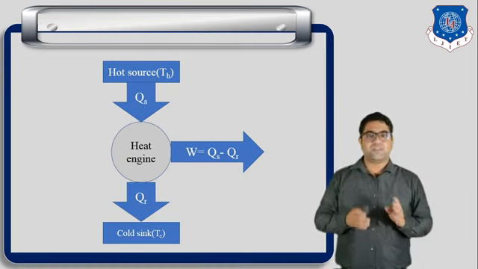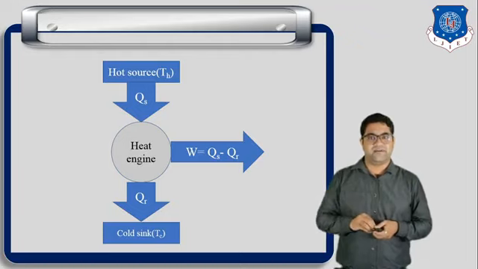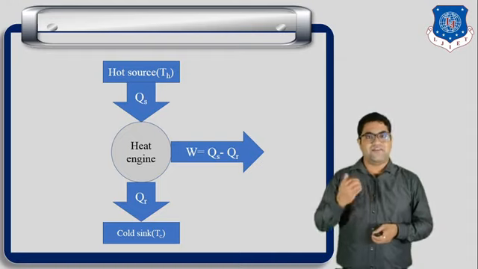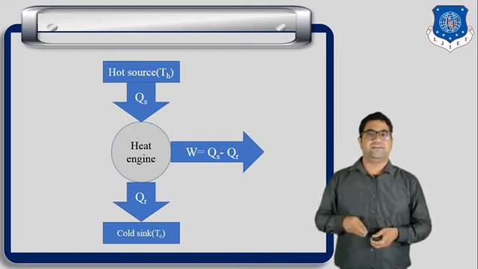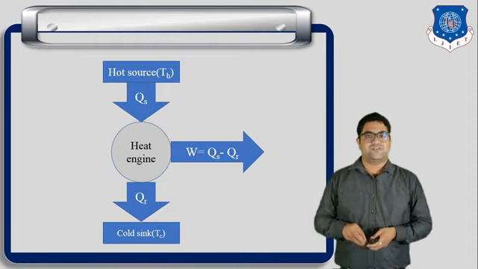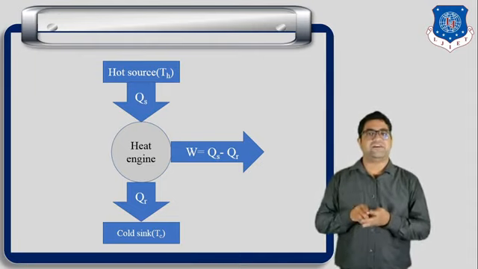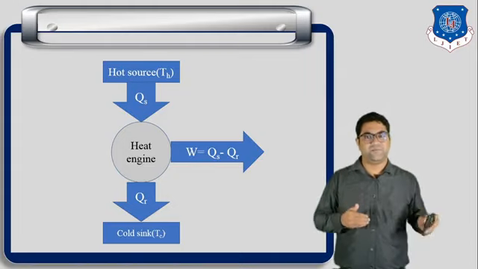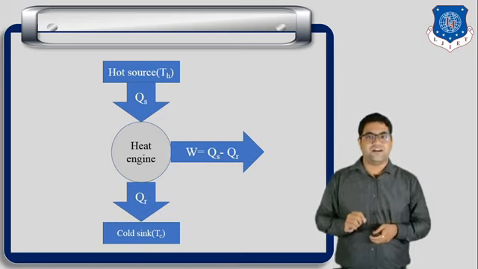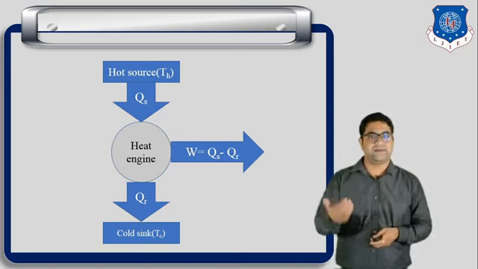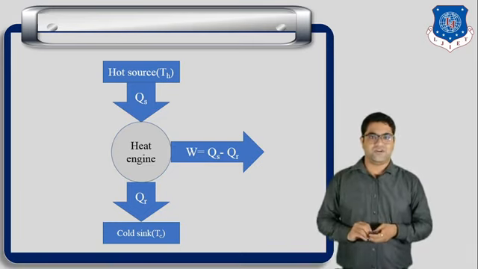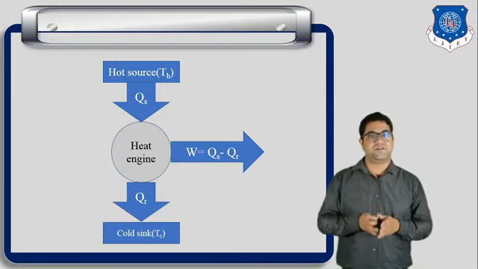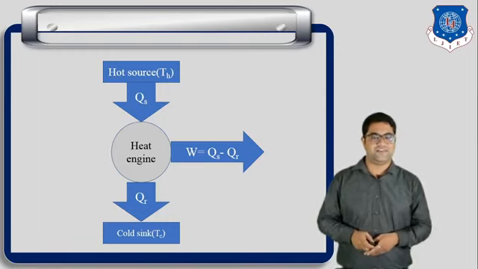Now what happens here? If we take one example, if the source is supplying 100 kilojoule of heat to the heat engine, then 20 kilojoule of heat goes to the atmosphere. So the remaining 80 kilojoule of heat will be converted into mechanical work. So 100 minus 20 is equal to 80. Here we can write work done W is equal to heat supplied minus heat rejected. That much amount of work will be done by the heat engine. So this is the simple formula for the work done by the heat engine.